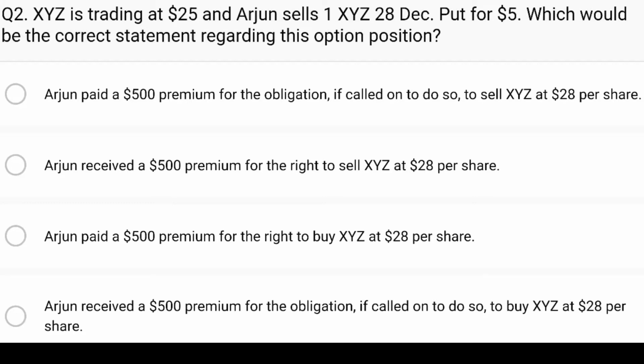Now let's imagine that you want to take the opposite position and you believe that the price of the shares is going to decrease over time. If you think that the price is going to go down, you might purchase what's called a put. And a put reserves you the right to sell the shares at a specific price. So in this case, you're hoping the price is going to go down in the future so that you can still sell the shares at the higher price that you have reserved.